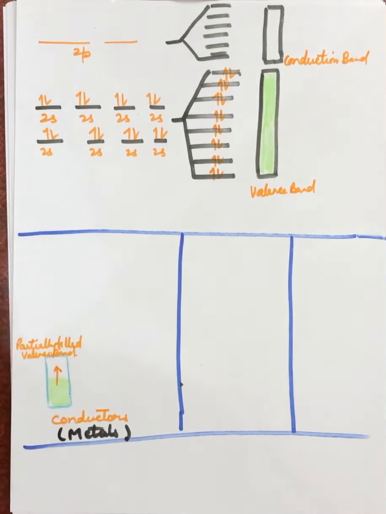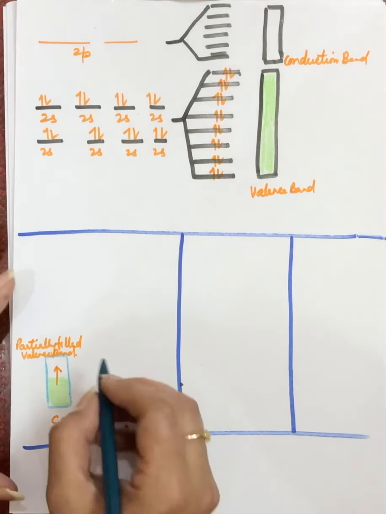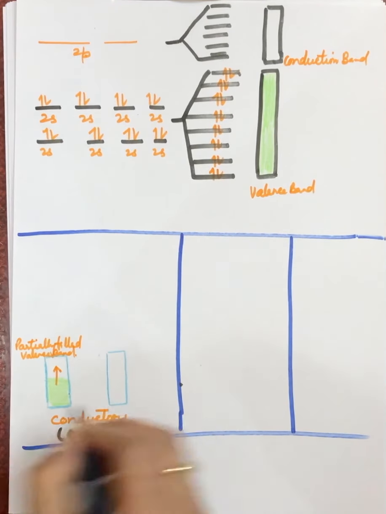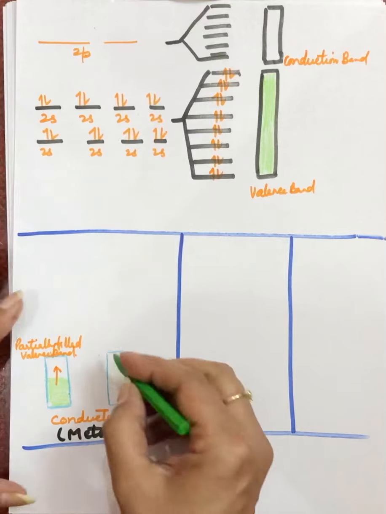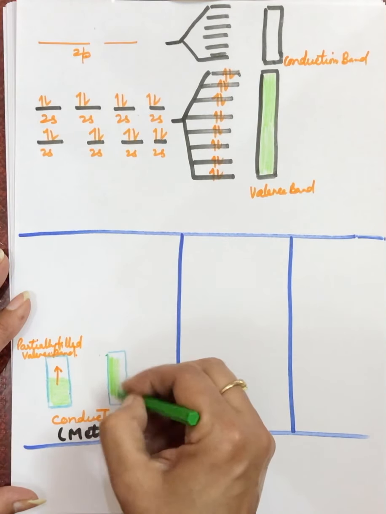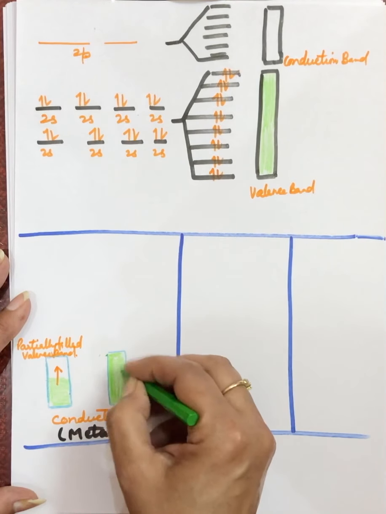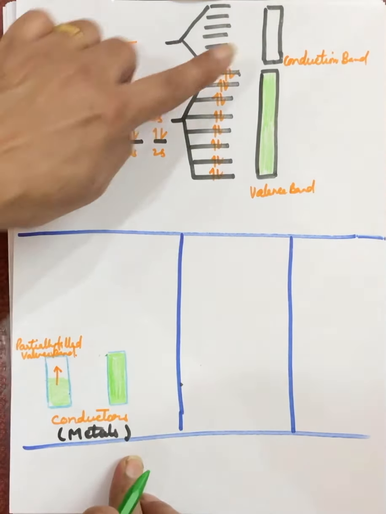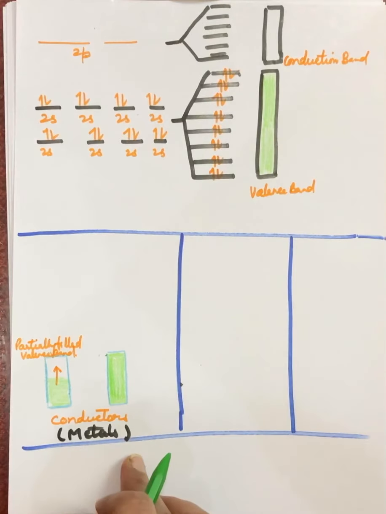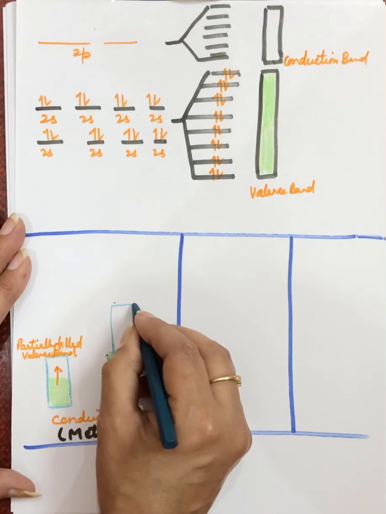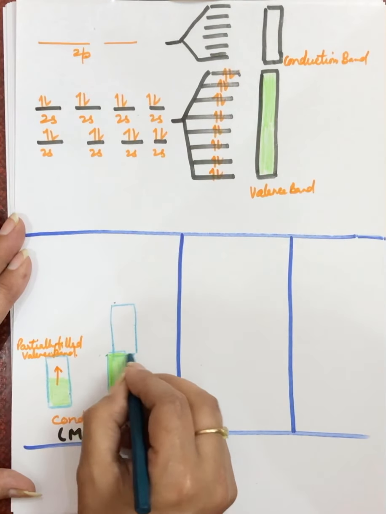But in the case of beryllium or magnesium, the situation will be like this. We have this valence band, see here, completely filled up with electrons. But above the valence band, one more band is formed from the empty orbitals. This band formed here partially overlaps with the valence band.